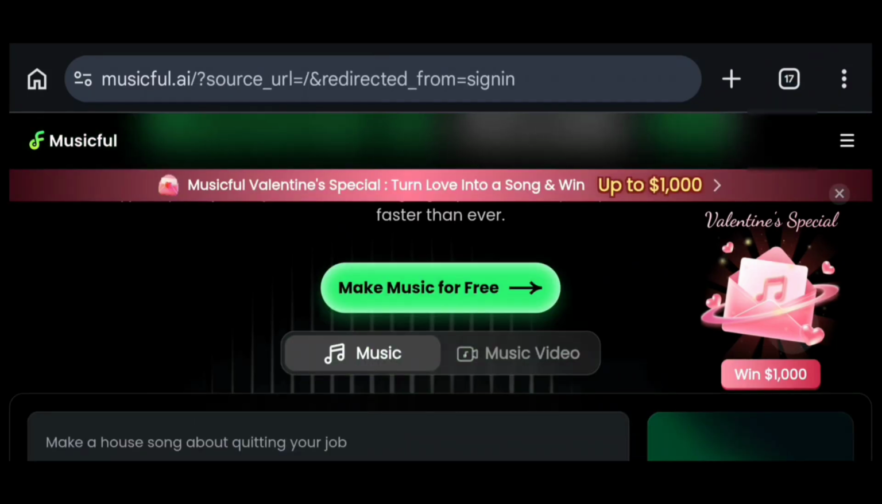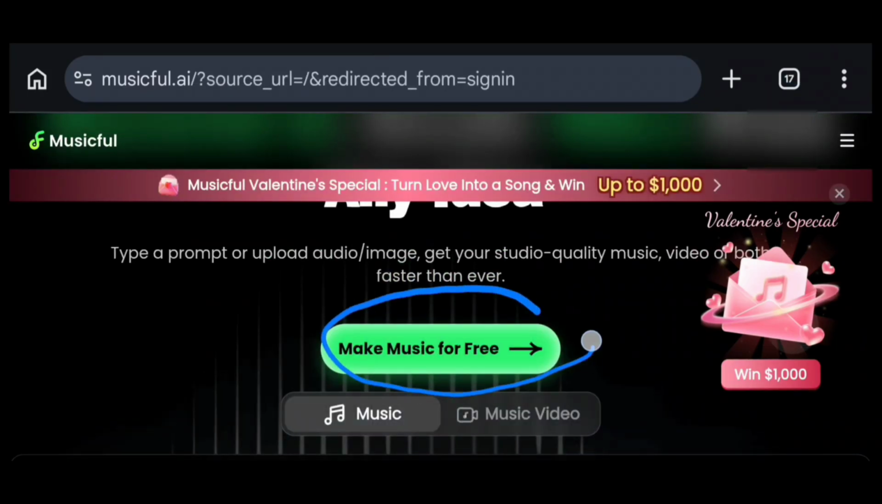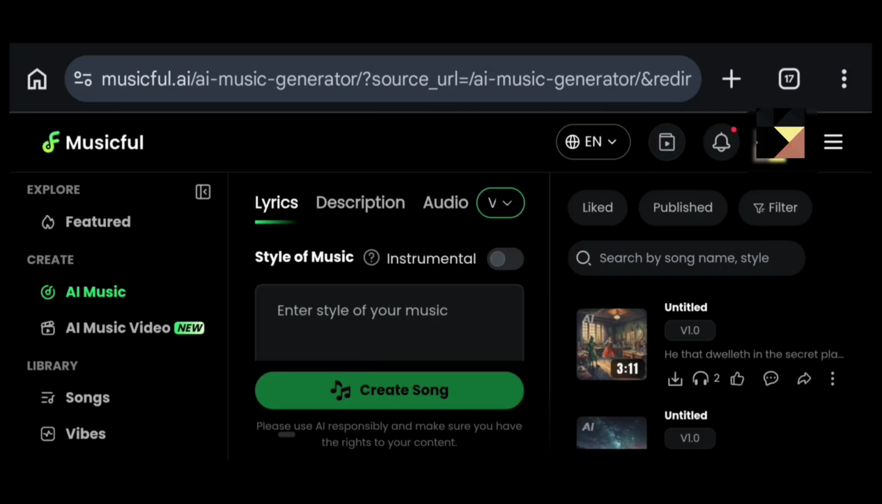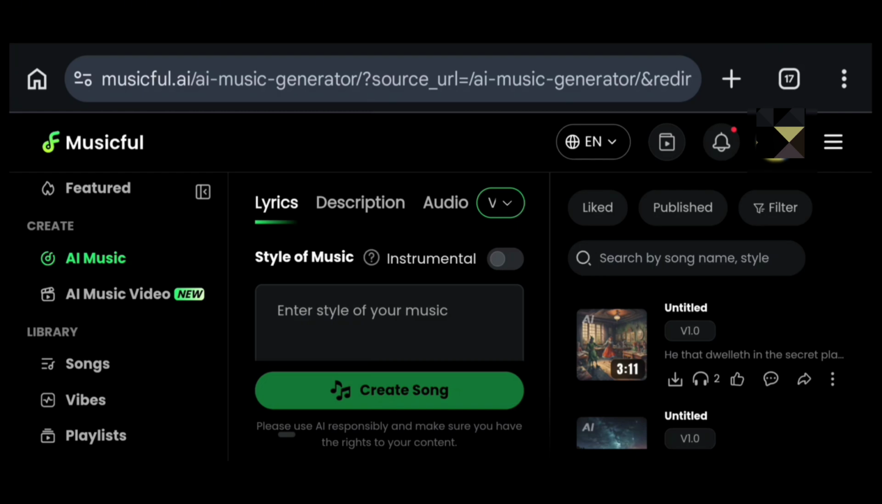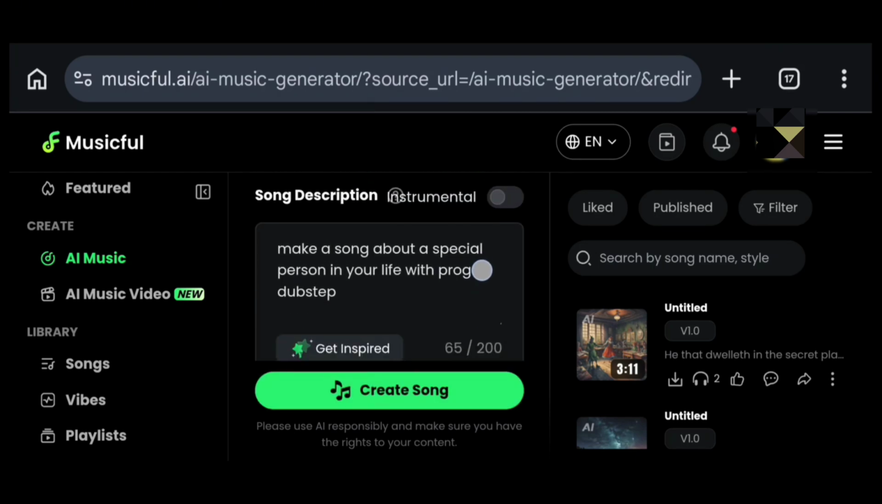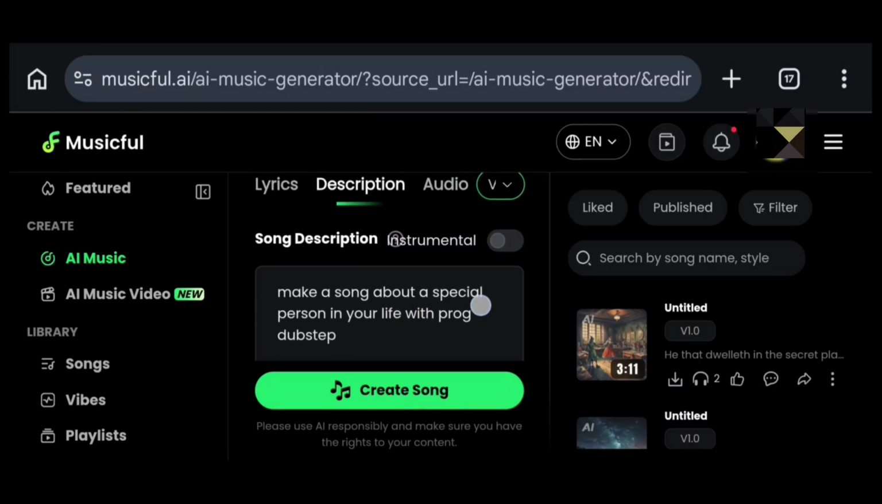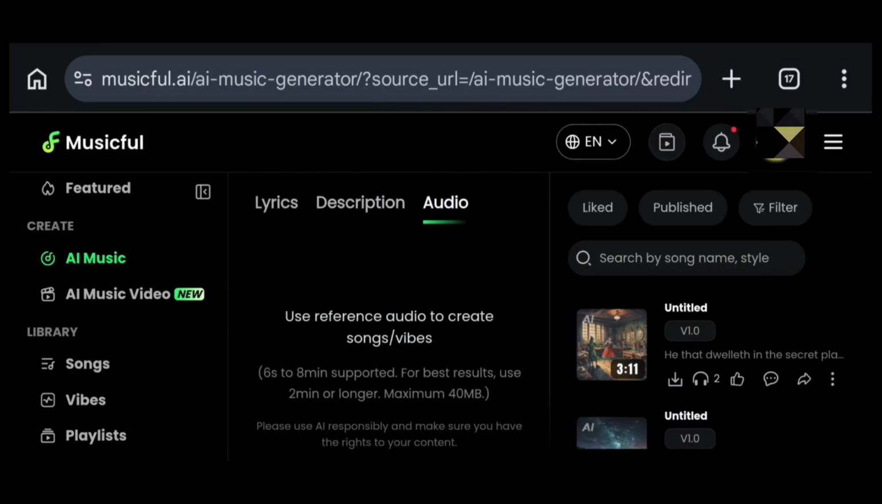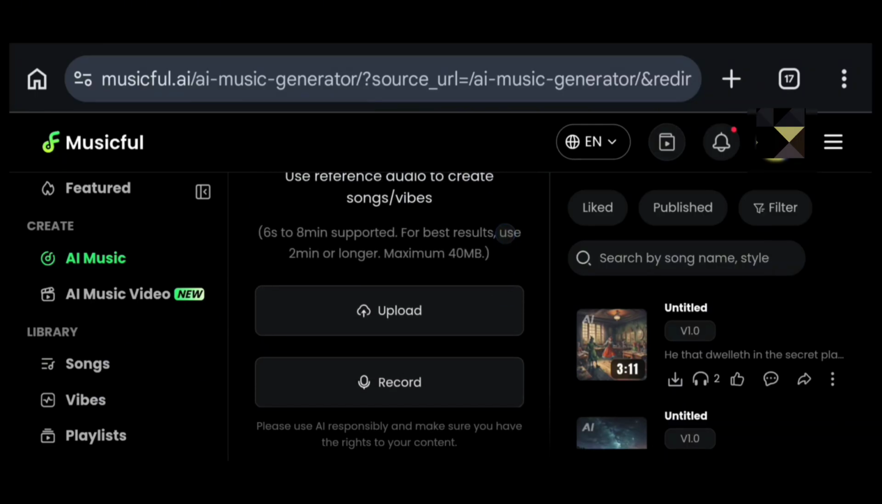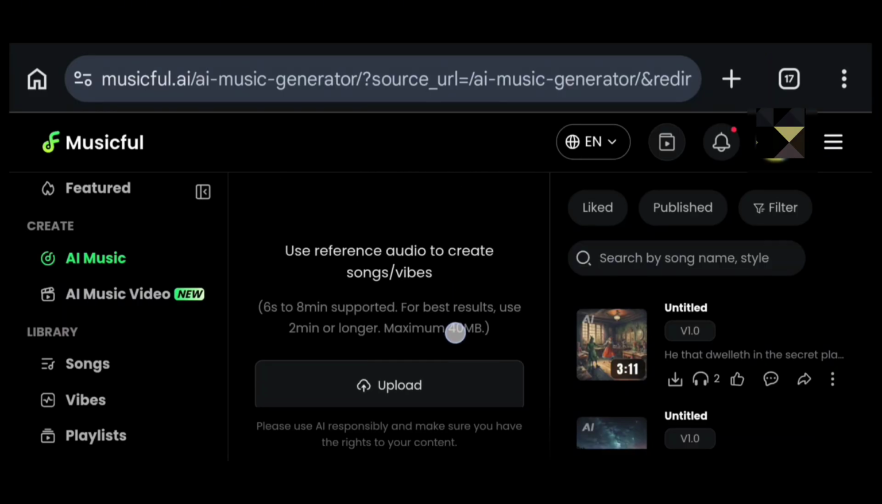So once you are on the website, you're going to come over here and click on create music for free. And then you'll be brought right here into the interface. So this is where you are going to be creating your music. This is the lyrics and the description. You'll be able to enter the description of the song you want to make and type your audio. You can either upload an audio or record your voice, and then it will generate the sound for you.